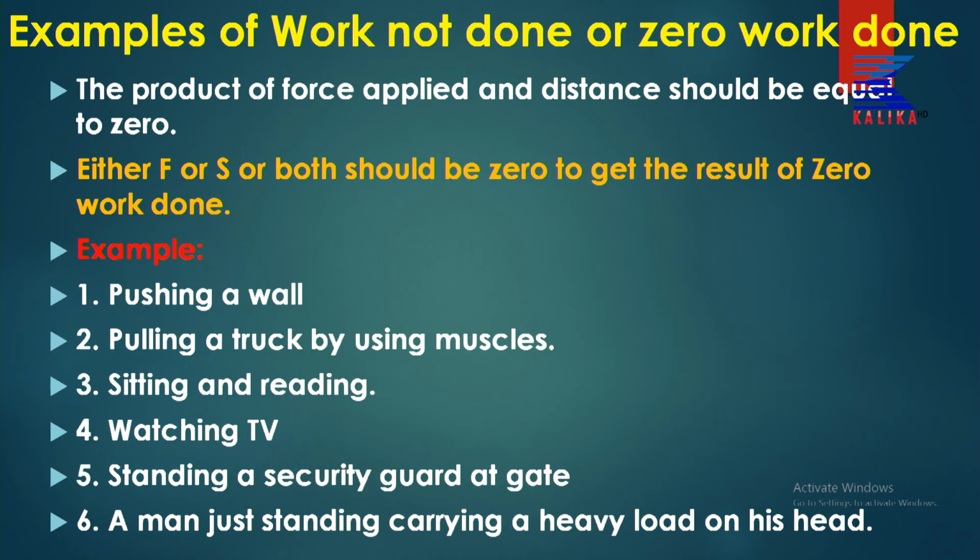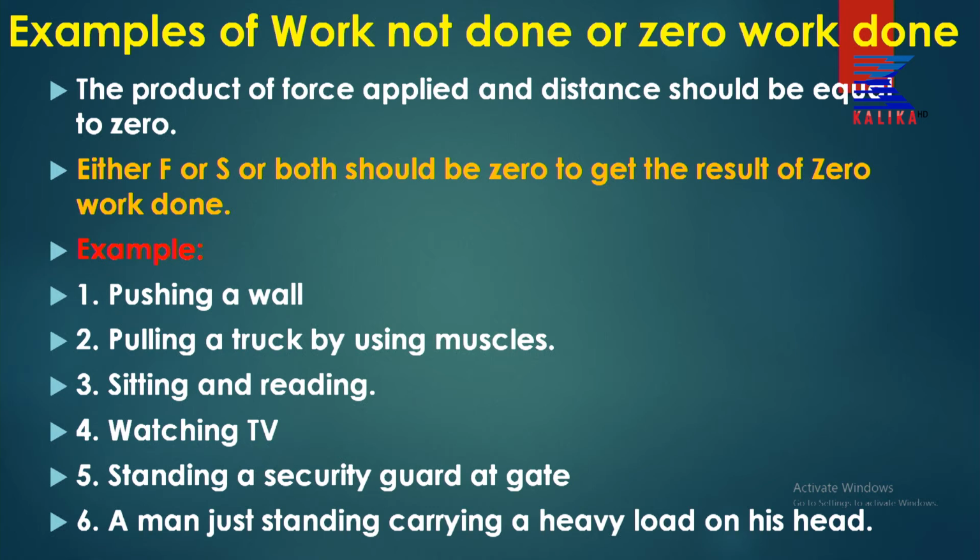And examples of work not done or zero work done. Sometimes we hear that someone is not working. But what is meant by not working in science? The product of force applied and distance should be equal to 0. In that condition, it is said to be work not done or zero work done.